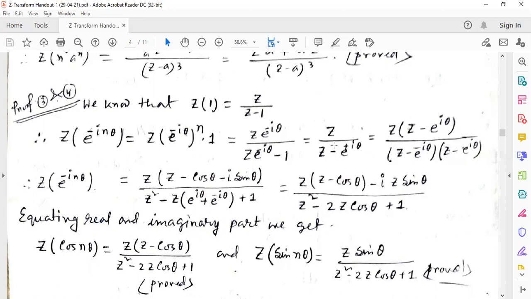It must be z minus, so it will be z plus, right? Otherwise it is minus, it is taken as plus, as i is given here. So we are multiplying numerator and denominator by z minus e to the power i theta.